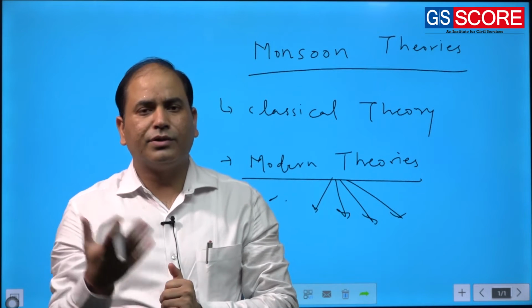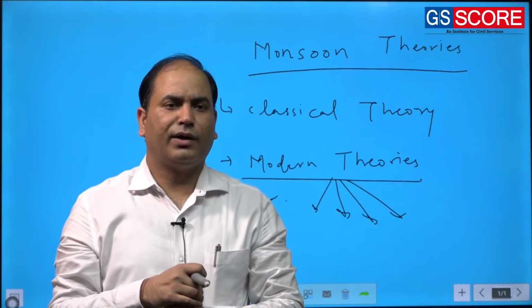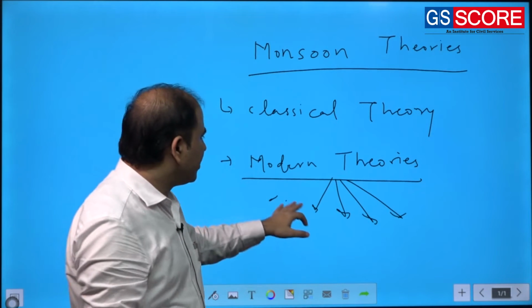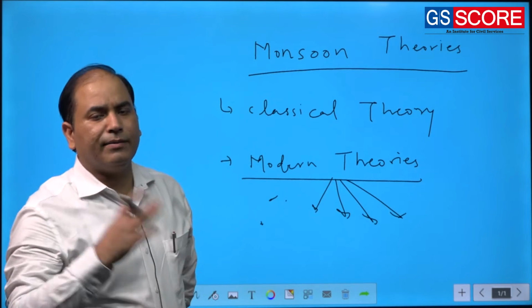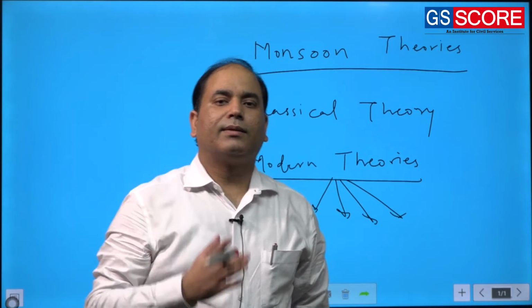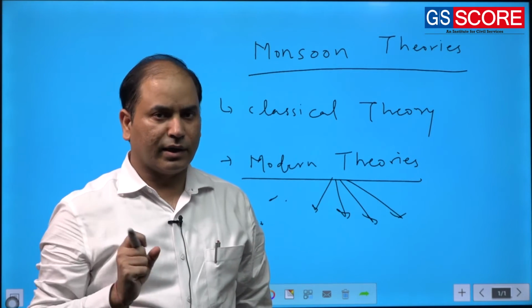They used their resources to find out about this phenomenon of monsoon. So under modern theory, we will appreciate the contribution given by individual scientists as well as by some of the international organizations.